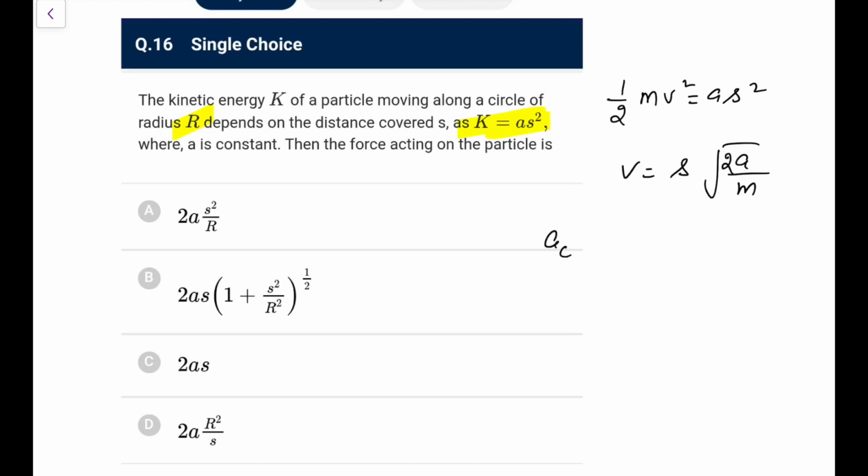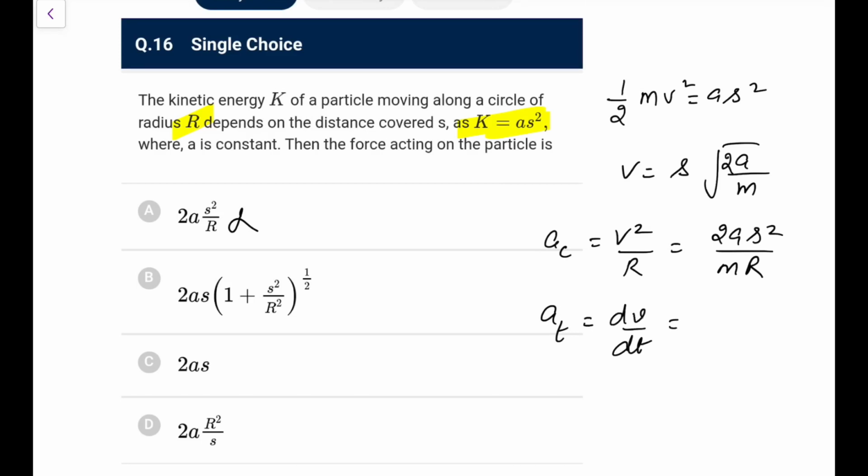Now centripetal acceleration you know would be equal to V square by R, that is 2A S square upon mR. This is what we have. So the force acting, this is acceleration, so 2A S square by R, this is only FC, so this won't be the answer. Okay, next, what would be AT? Now AT you write as dV by dt. So dV by dt, it is a function of S, so it would be better to do dV by ds into ds by dt.